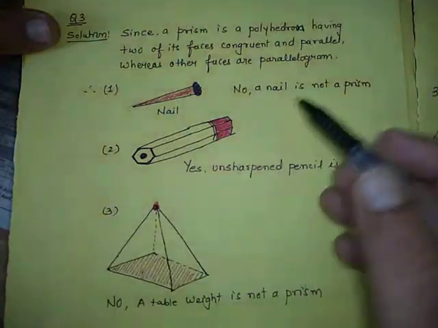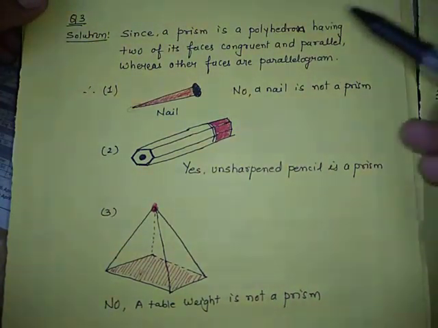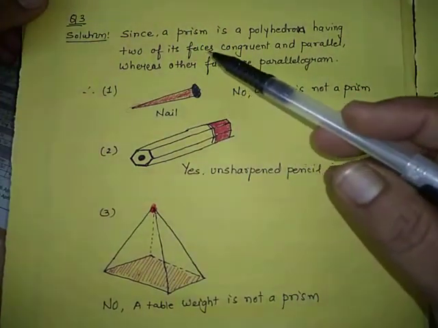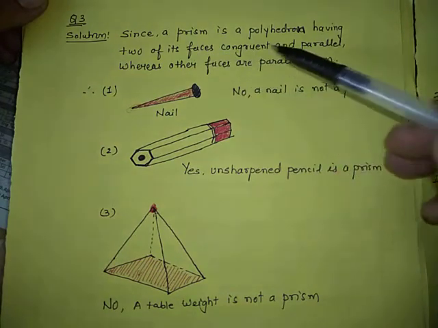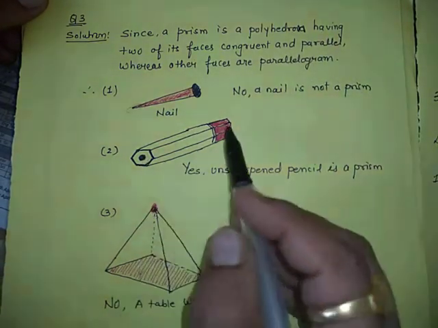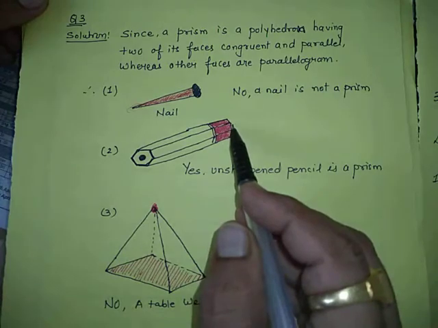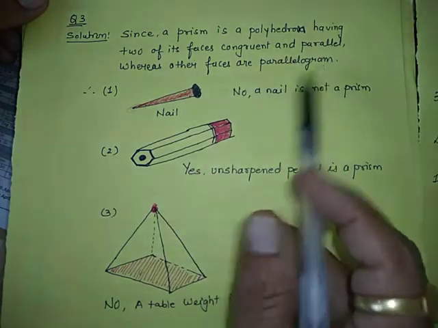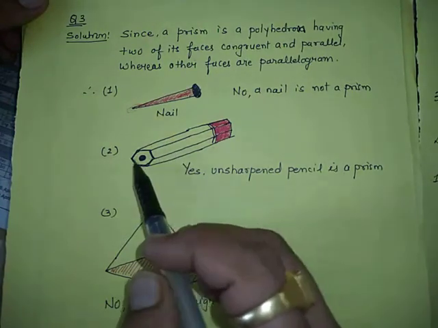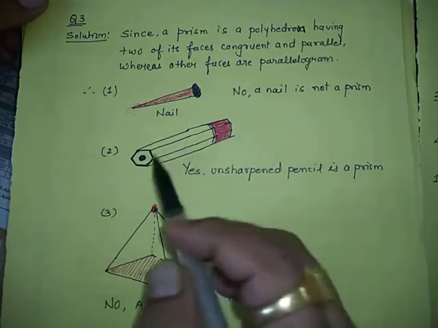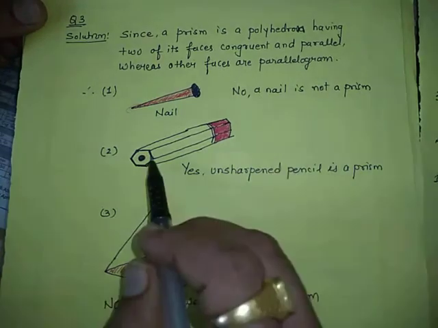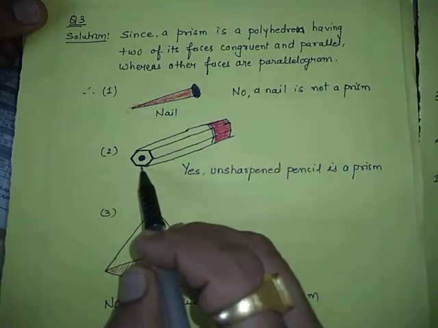So I have just written, since the prism is a polyhedron having two of its faces congruent, these two faces are congruent, having two of its faces congruent and other faces are parallel to each other, the parallel of this is this side, the parallel of this is this.